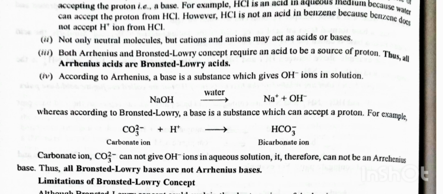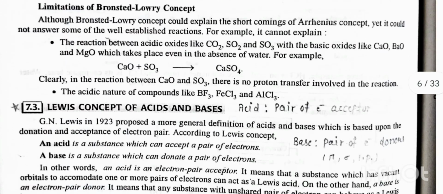Third, both Arrhenius and Bronsted-Lowry concepts require an acid to be a source of protons. Thus, all Arrhenius acids are Bronsted-Lowry acids. Fourth, according to Arrhenius, a base is a substance which gives OH⁻ ions in the solution. NaOH gives rise to Na⁺ plus OH⁻. Whereas according to Bronsted-Lowry, a base is a substance which can accept a proton. For example, CO3²⁻ plus H⁺ gives rise to HCO3⁻, the bicarbonate ion. Carbonate ion CO3²⁻ cannot give OH⁻ ions in aqueous solution. It therefore cannot be an Arrhenius base. Thus, all Bronsted-Lowry bases are not Arrhenius bases.